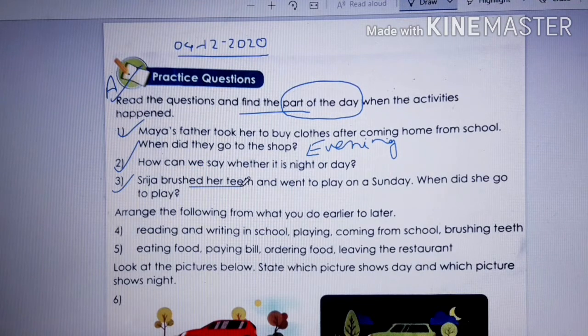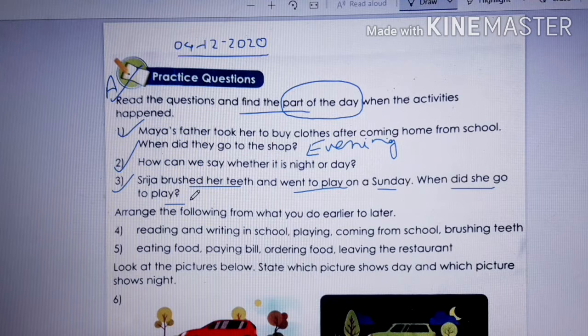Sirja brushed her teeth and went to play on a Sunday. When did she go to play? Can you say, children, in which part of the day? It was Sunday. So when did she go to play?